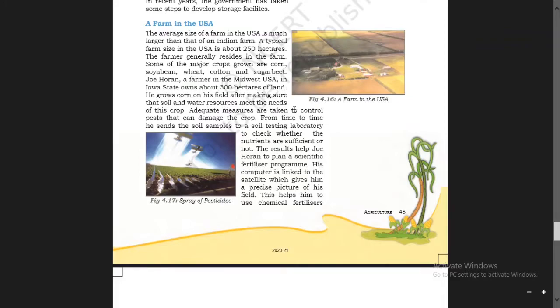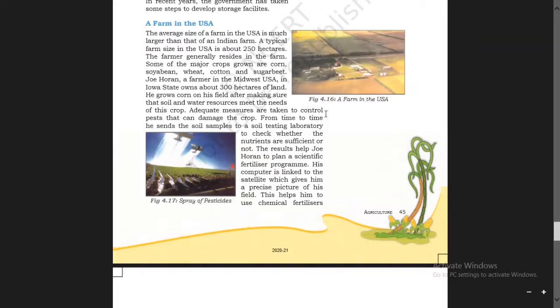Adequate measures are taken. Adequate means satisfactory measures are taken to control pests that can damage the crop. Pest means different types of insects and germs which are harmful for our crops. So to control them, he used to manage there.